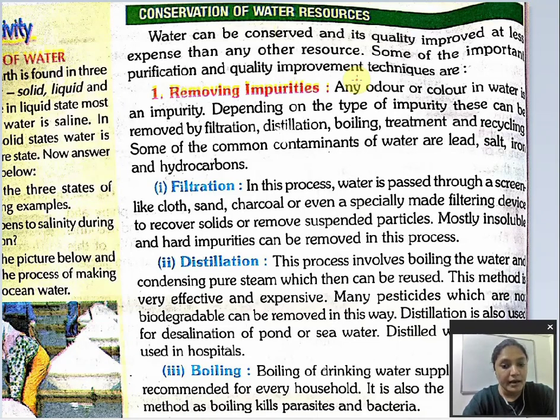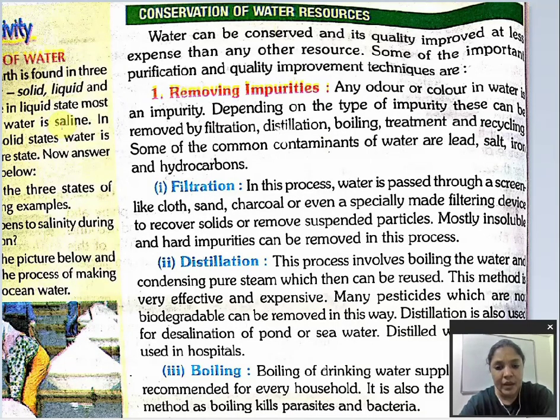The odor and color in the water. Depending on the type of impurity, this can be removed by filtration, distillation, boiling, treatment and recycling. Some of the common contaminants of water are lead, salt, iron and hydrocarbons. Now, impurities of the water can be removed through these few methods like filtration, distillation, boiling, treatment and recycling.